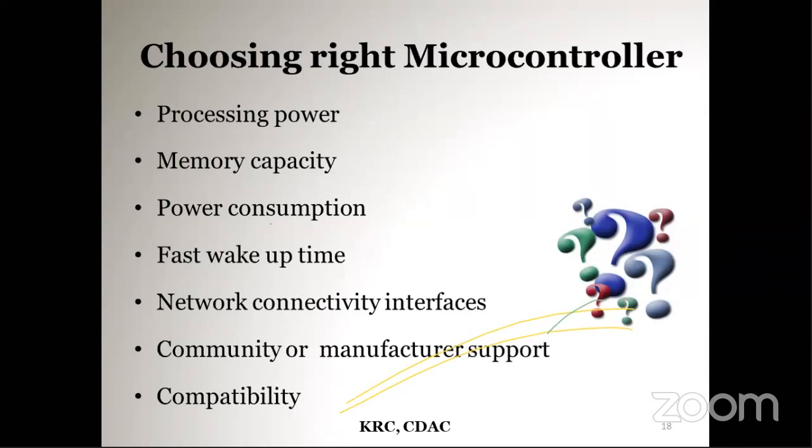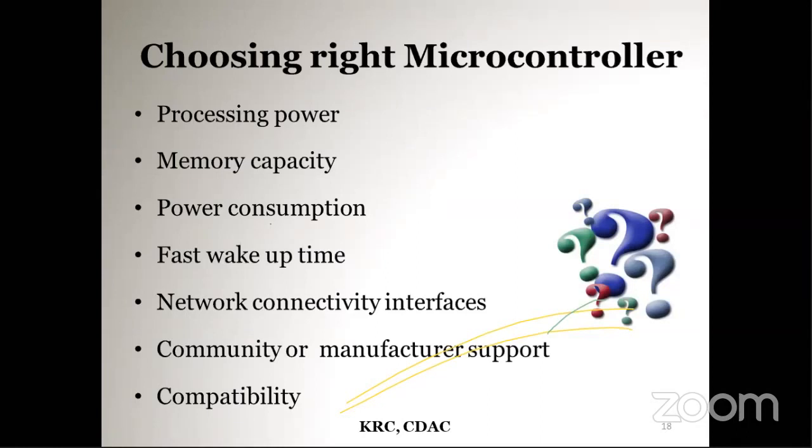Another thing is compatibility. You always have to check whether the microcontroller supports the sensors or actuators you actually want in your application, or whether they are compatible with the microcontroller, or how many GPIO pins are there. Is it possible to connect all the sensors or actuators in your application with this microcontroller?